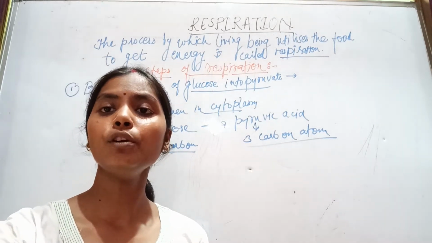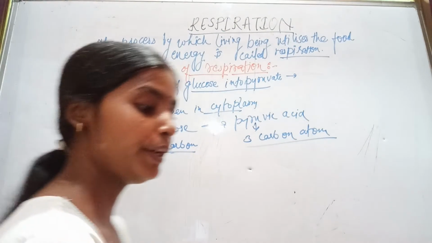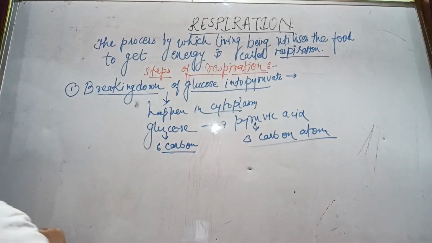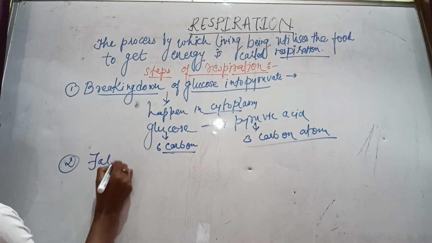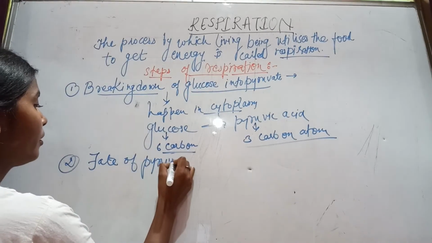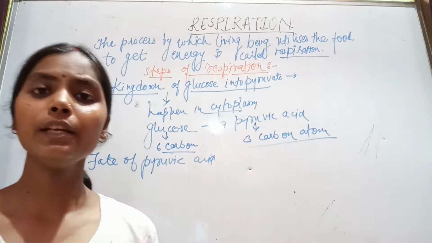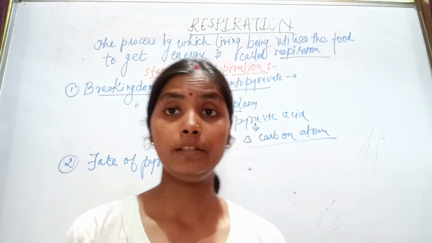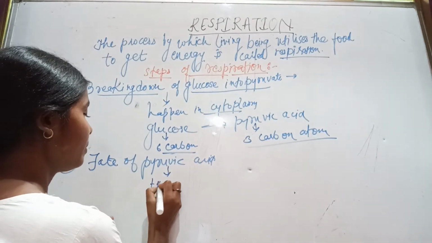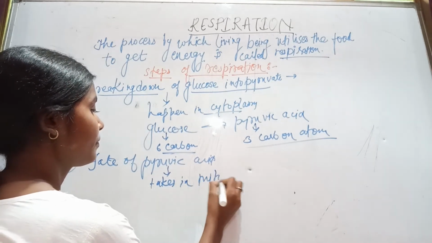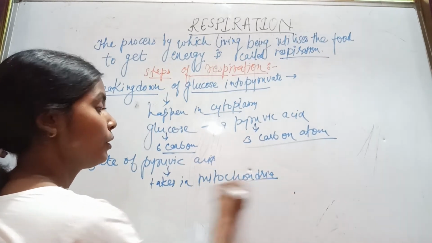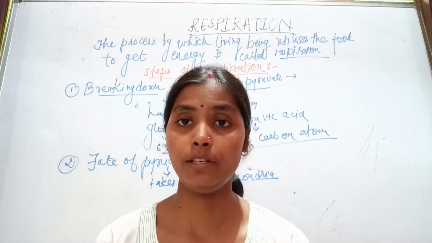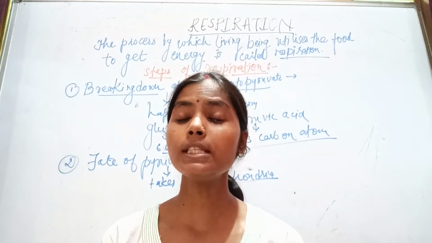The second step is the fate of pyruvic acid. Here, further breaking of the pyruvic acid takes place in the mitochondria, and the molecules formed depend upon the type of respiration in a particular organism, because in different organisms the respiration is of different types.